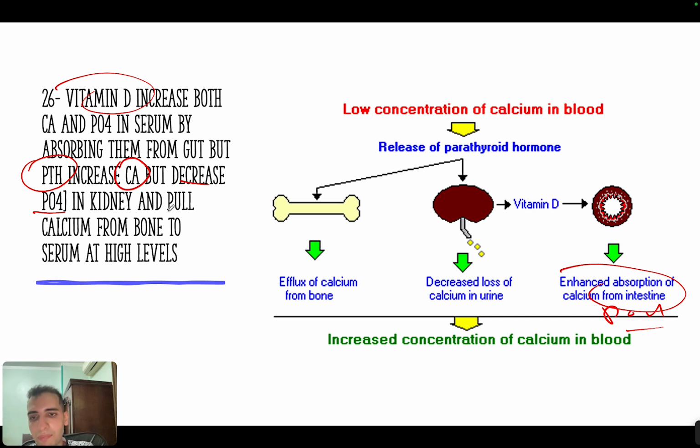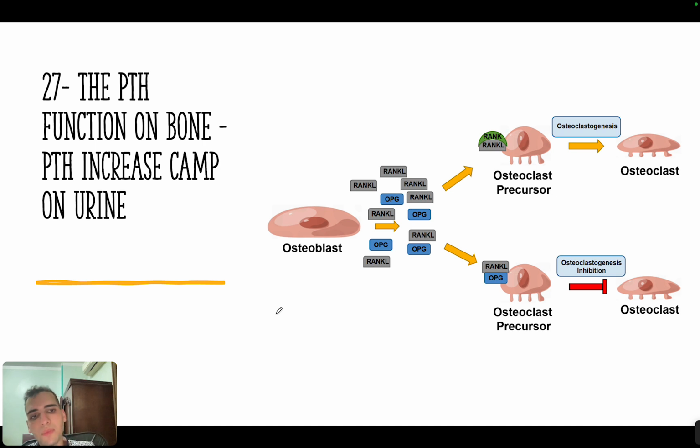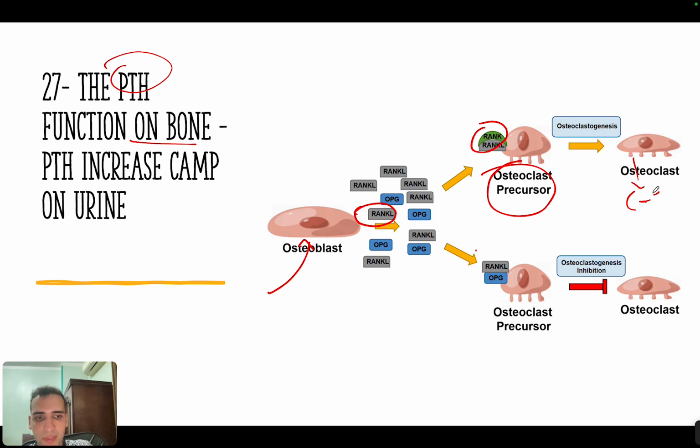Another thing is that if parathyroid hormone is extremely high, it will break down the bone and release calcium from it, okay? So this is the parathyroid hormone thing, okay? Now, how does parathyroid hormone release calcium from the bone? It will bind to osteoblasts and increase something called RANKL. This RANKL will bind to something called RANK, okay? And they will activate the osteoclast, which will break down the bone and release calcium from it, okay?